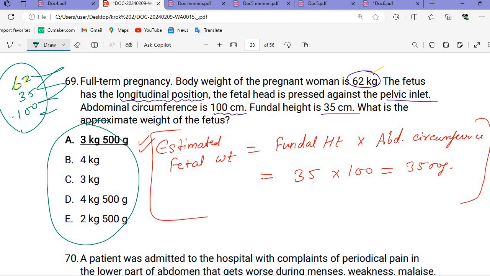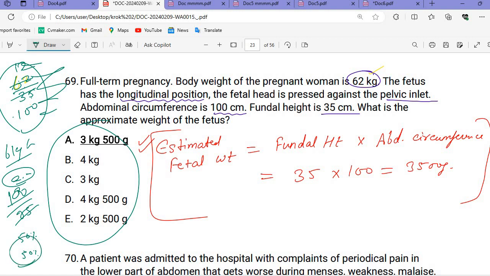If 62 multiply 100, 6 kg 100 grams, no, that cannot be the answer. 35 multiply 62, that cannot be the answer. 62 multiply 32, it will be around 1 point something, that is not in the option, that cannot be the answer. 100 by 35, that can be the answer. 35 multiply 3, how much it will be? 35 70, यानी कि 2 point something, so this can be the answer.